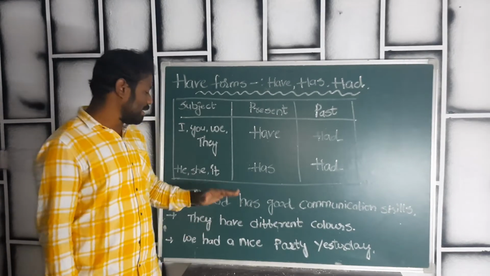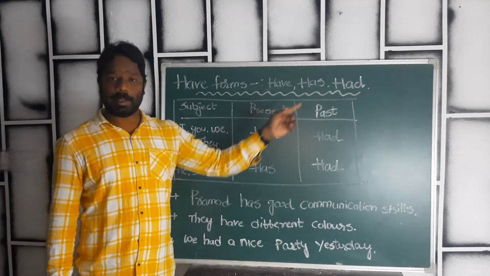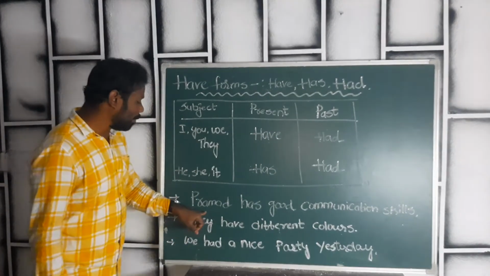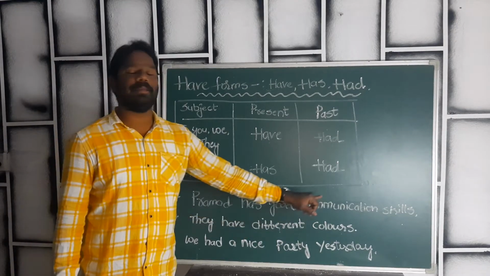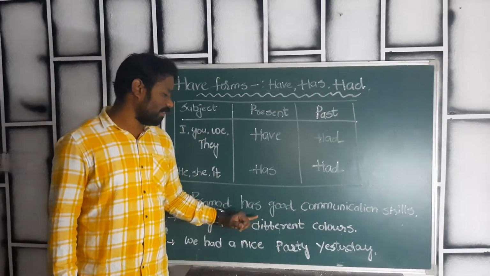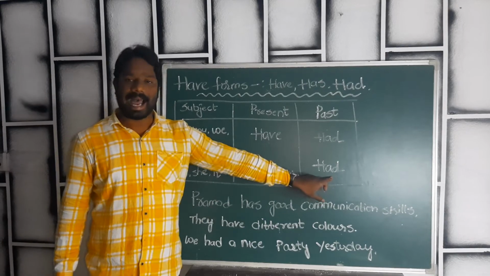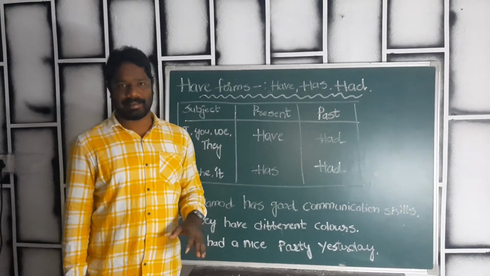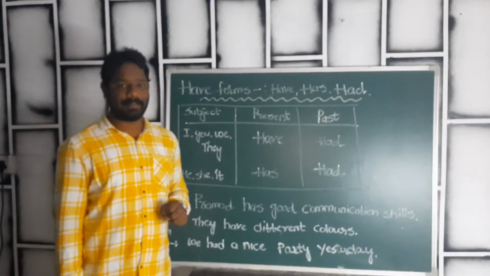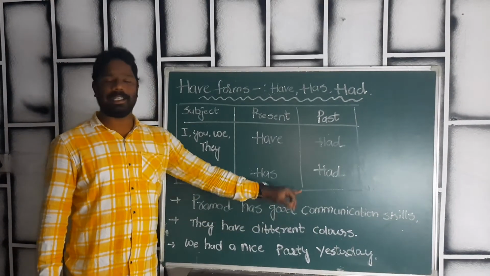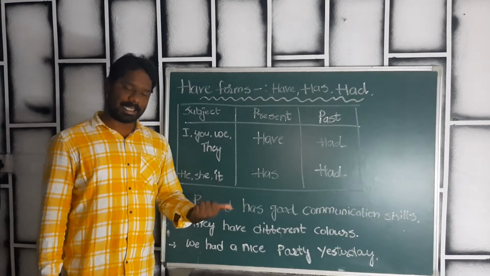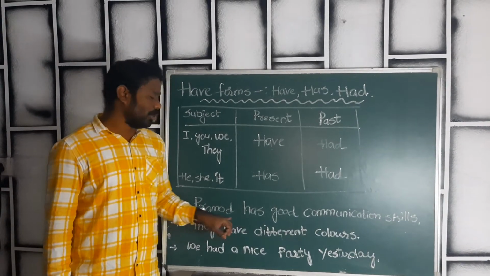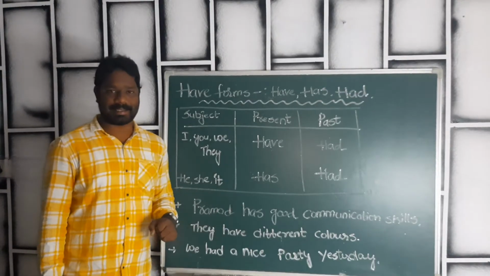If you want to convert the same sentence into the past tense, Pramod had good communication skills. In place of has, we will use had. Had always belongs to the past tense. It comes only in the past tense. Pramod has good communication skills. The same sentence in the past tense: Pramod had good communication skills.